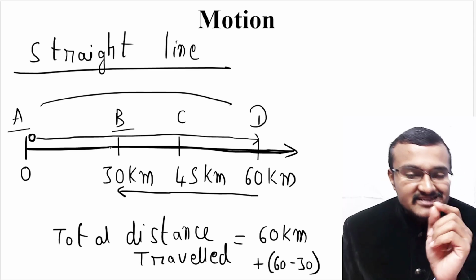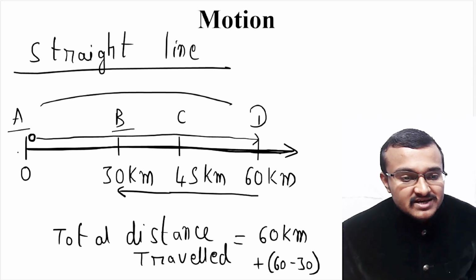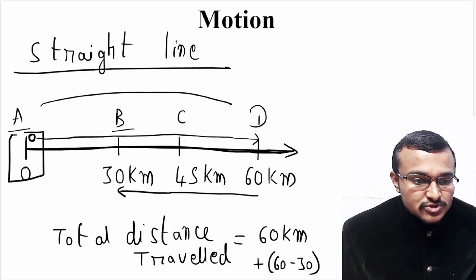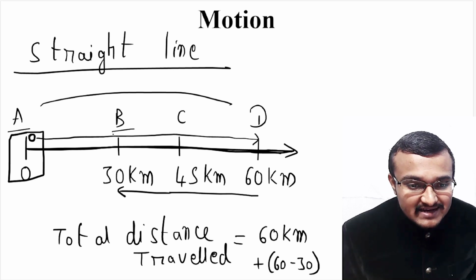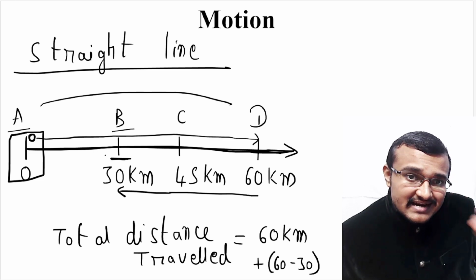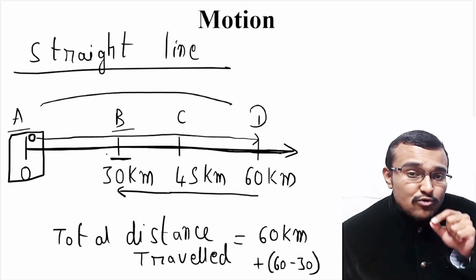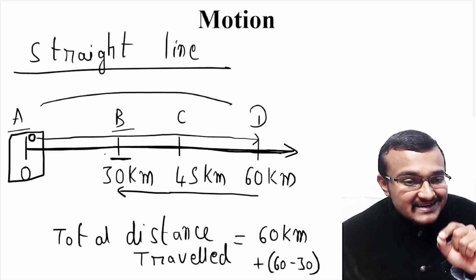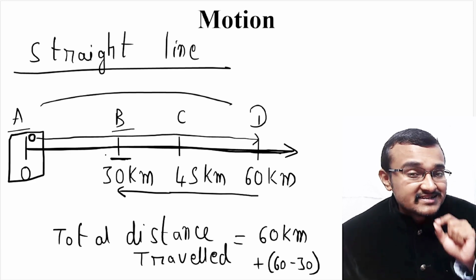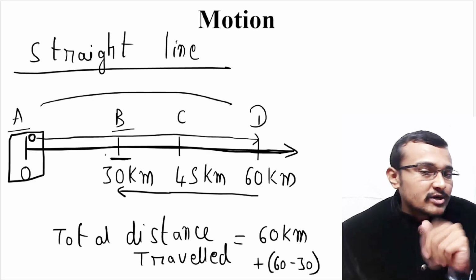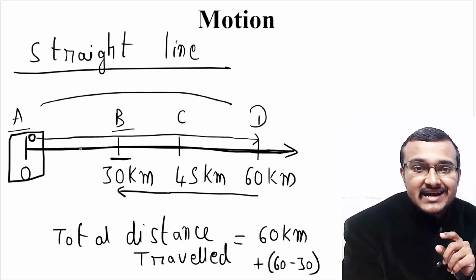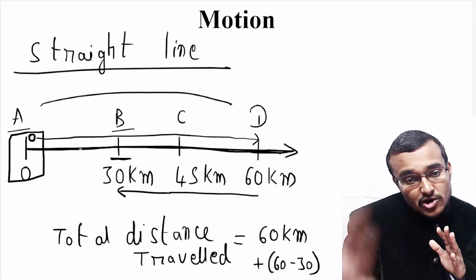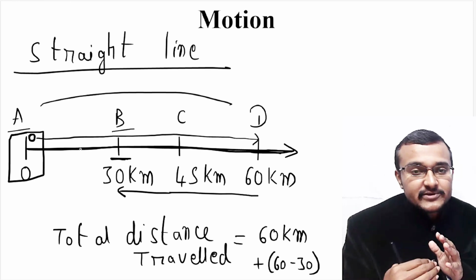So now, when you see the initial position of the particle, it was at position A. Finally the particle has reached position B. That means it went to D and again came back to B. So the final position of the particle is B and the initial position is A. What is the shortest distance between A and B? Shortest distance is not going to D and then coming to B. That is not the shortest distance. It will be the longest distance, because you are going to D and then coming to B.